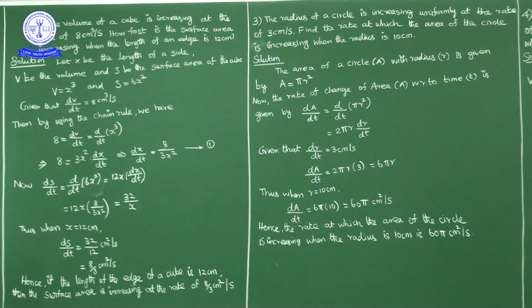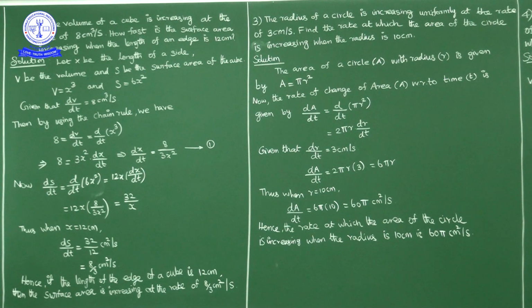Okay. Next question. Question number 3. The radius of a circle is increasing uniformly at the rate of 3 centimeter per second. Okay, so what is given here? The radius of the circle is increasing uniformly at the rate of 3 centimeter per second. So dr by dt is 3 centimeter per second.